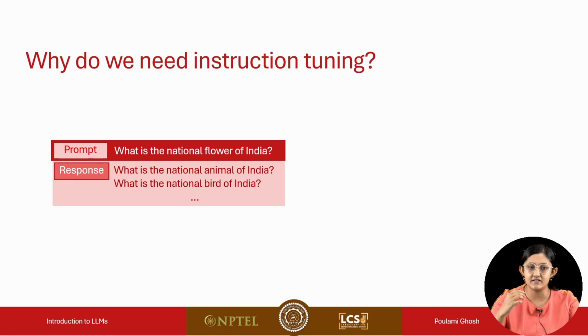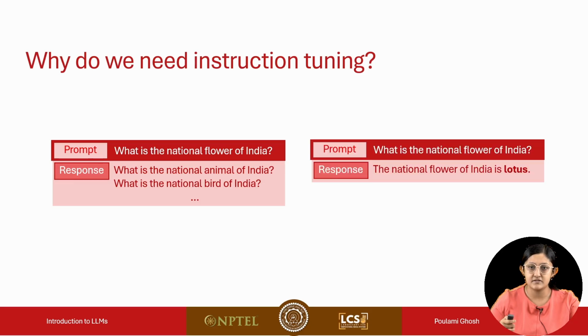Here we see that the response contains questions which are quite common, which we can come across on the web, where, say, there's a web page on general knowledge questions about India. Such questions are very common. However, this is not the desired response, because when we asked this question to the language model, we were expecting the answer: the national flower of India is lotus. This was the desired outcome.